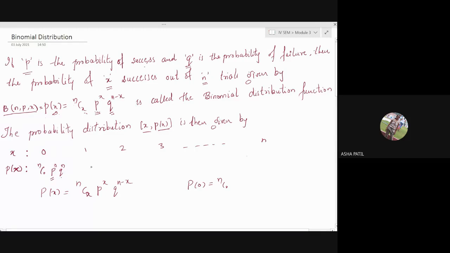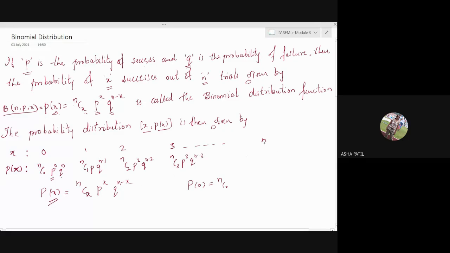Now if you put x equal to 1, then it is nC1, p raised to 1, q raised to n minus 1. Now if you put x equal to 2, nC2, p raised to 2, q raised to n minus 2. If it is 3, nC3, p cube, q raised to n minus 3.